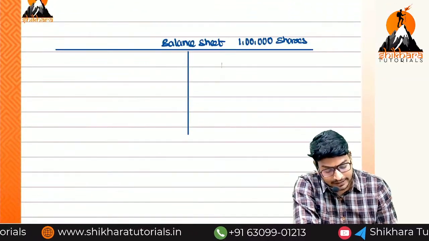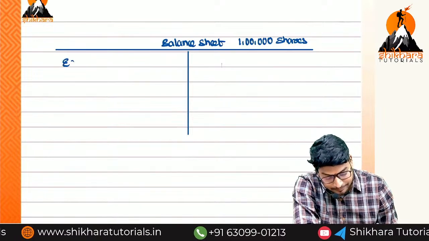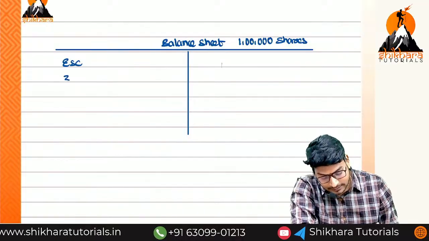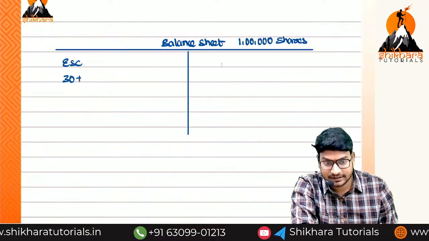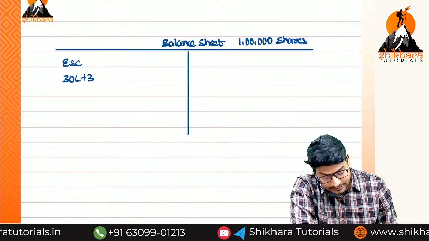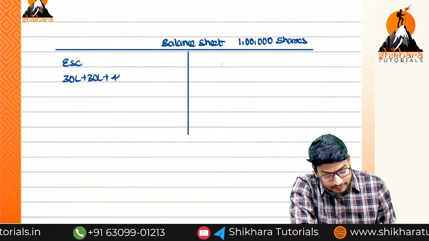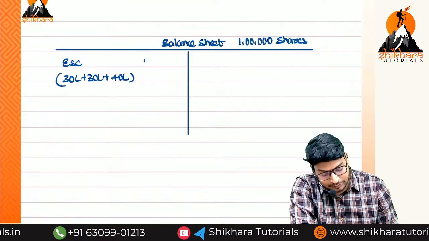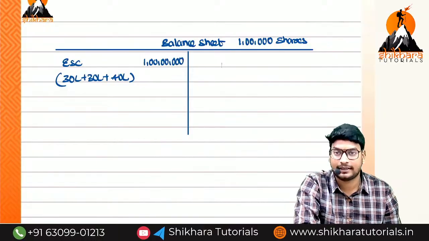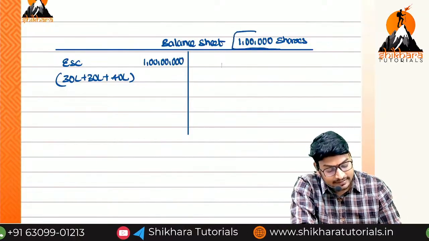Now I think you can get to know equity share capital. ESC means what? Equity share capital. How much? 30 lakhs of first installment, 30 lakhs of second installment, and what is the third one? 40 lakhs. So what is the total amount? 1 crore rupees available in our balance. So I am taking for how many shares?